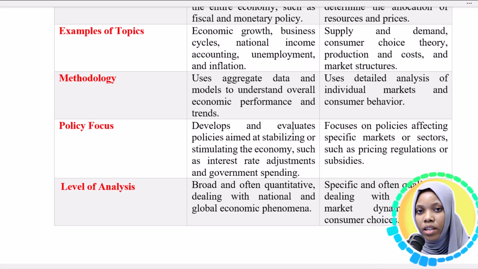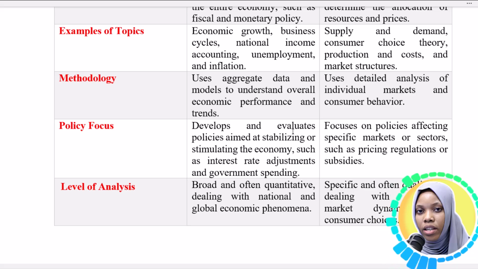And then the methodology that is used is another difference. So in macroeconomic theory, we use aggregate data and models to understand overall economic performance and trends, whereas in micro, we use detailed analysis of individual markets and consumer behavior.